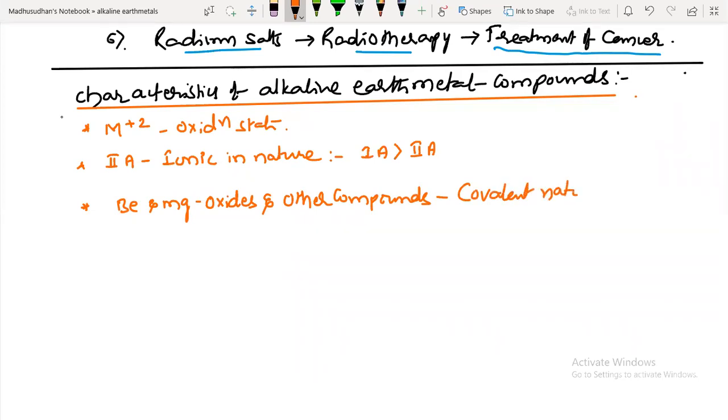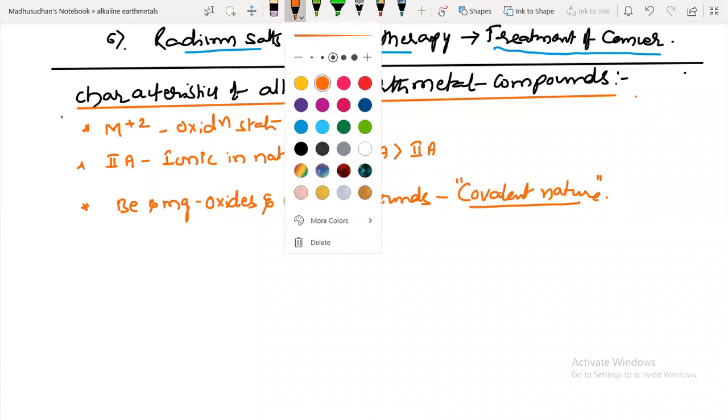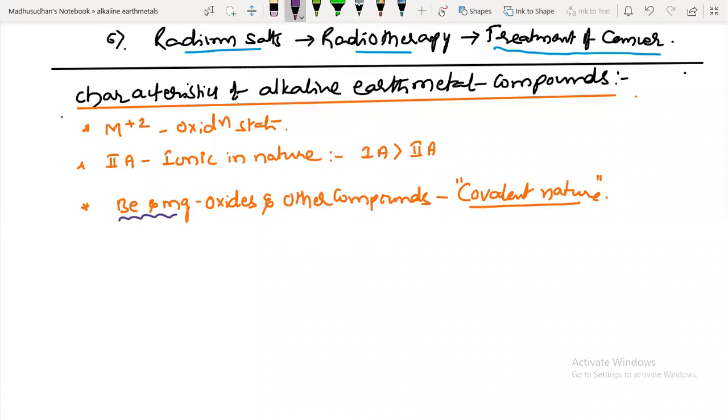So what is the reason for this covalent nature of beryllium and magnesium compounds? Can anyone answer this? The reason is their small cation size. Due to small size, that is the reason here.